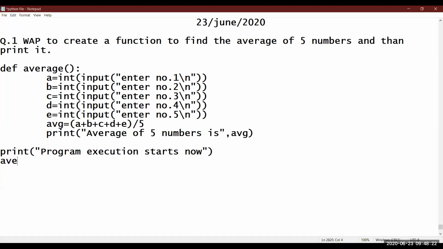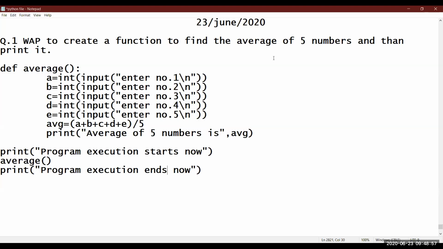Now after this, let me call the average function by the name and then empty brackets. Why am I not passing any value? Just simply see here, you cannot pass any value in that function because that function is not holding anything. Empty parenthesis means you cannot put arguments in that function. And after that, I'll just write the same line. Program execution ends now.